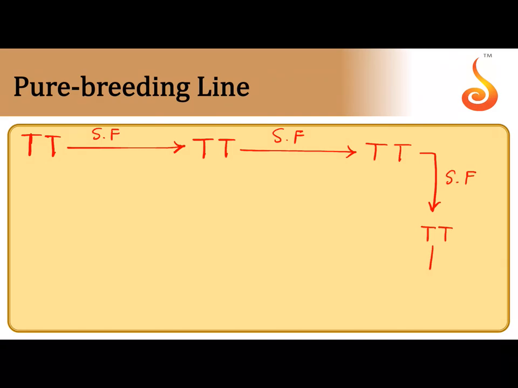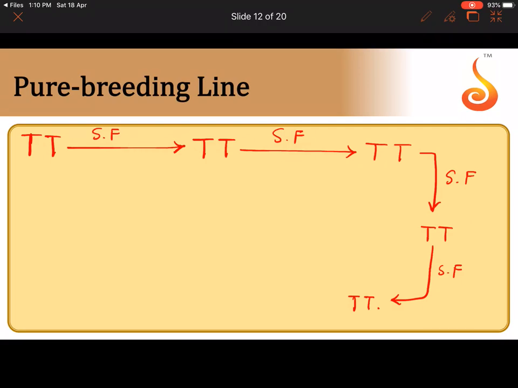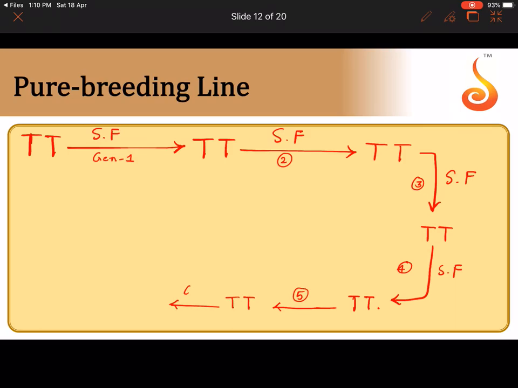Self-pollination, capital T, capital T. Self-pollination, capital T, capital T. Actually, you should do this for 6 to 8 times. So this is generation 1, generation 2, generation 3, generation 4, and you have to repeat this for generation 5, capital T, capital T, generation 6, capital T, capital T. So now you have a population of plants.